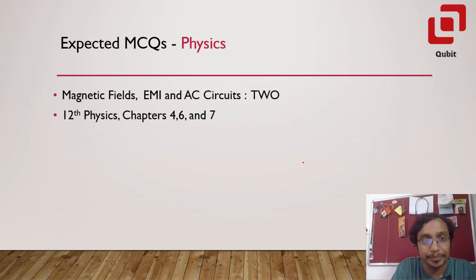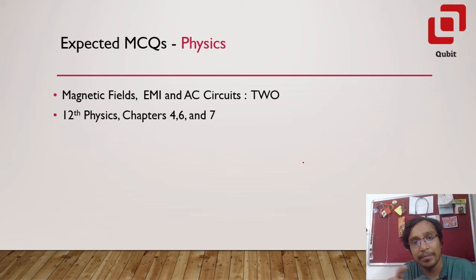Let's continue. The other part from electromagnetism is magnetic fields due to electric current, then magnetism and matter, electromagnetic induction and alternating current or AC circuits. I'm expecting 2 questions from this. I've not seen any question related to magnetism and matter, let's say terrestrial magnetism or the types of magnetism, paramagnetism, ferromagnetism, diamagnetism, and so on. But who knows, they might also ask a question on that. Based on the past data, we are expecting 2 questions from magnetic fields.